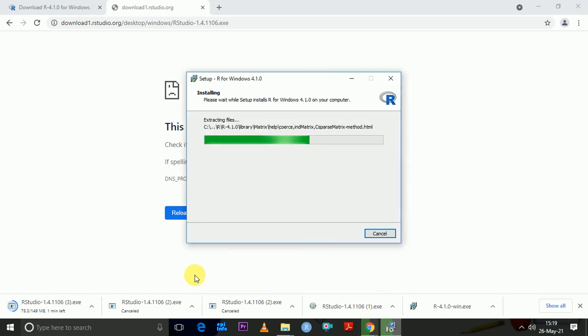So here I can see that my RStudio is finished downloading, and here my R is still installing, so I will have to wait until R is installed first, then I will install RStudio.